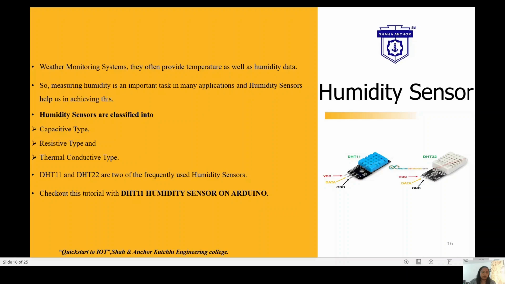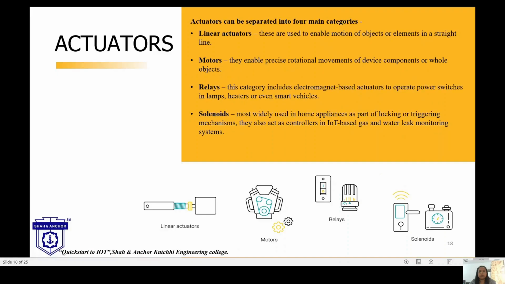Sensors in the devices sense the environment, then control signals are generated for the actuators according to the actions needed to be performed. Actuators can be separated into four main categories: linear actuators, motors, relays, and solenoids. Linear actuators are used to enable motion of objects or elements in a straight line. Motors enable precise rotational movements of devices, components, or whole objects.